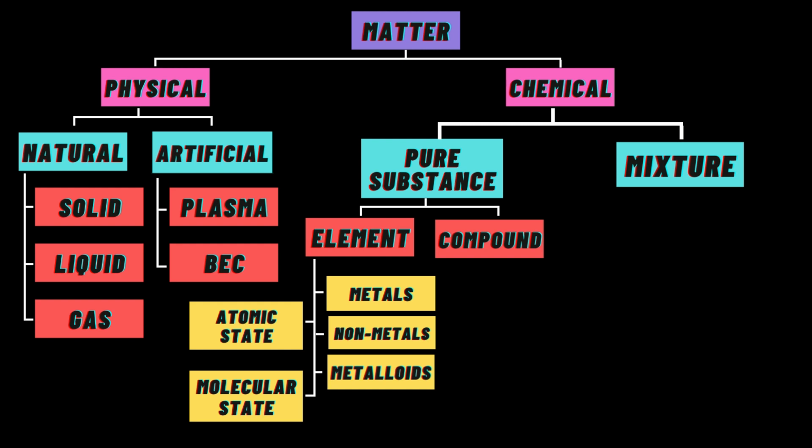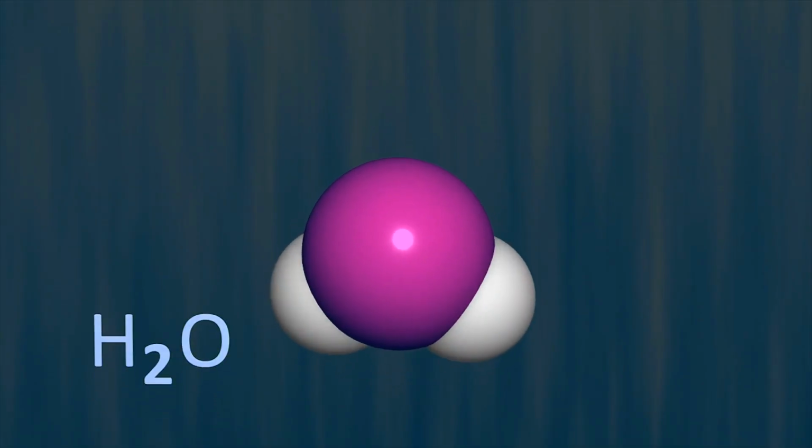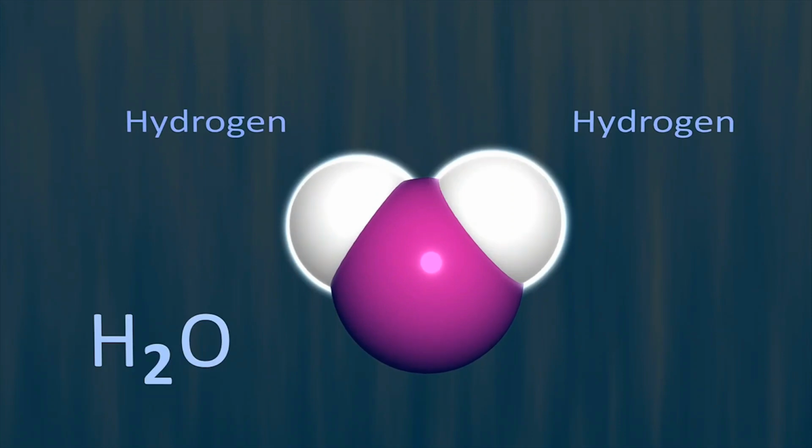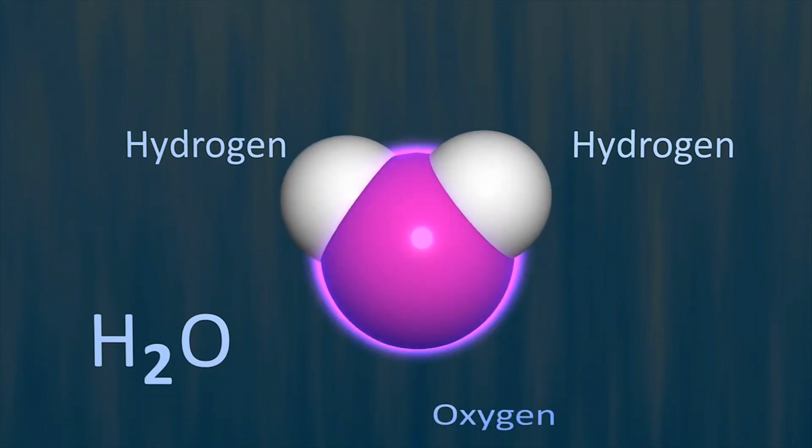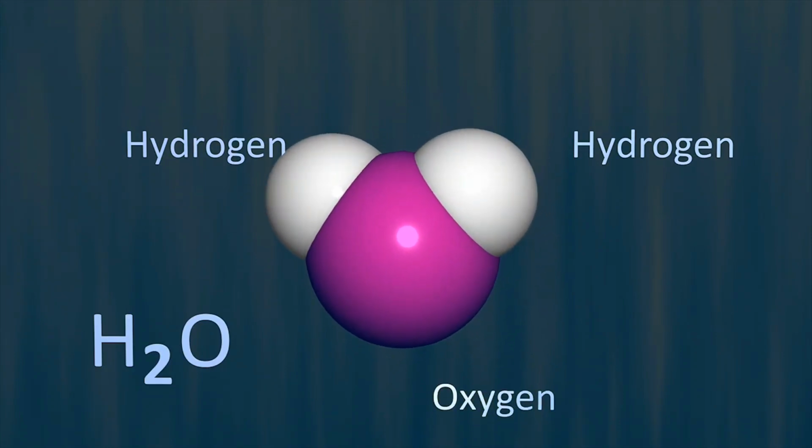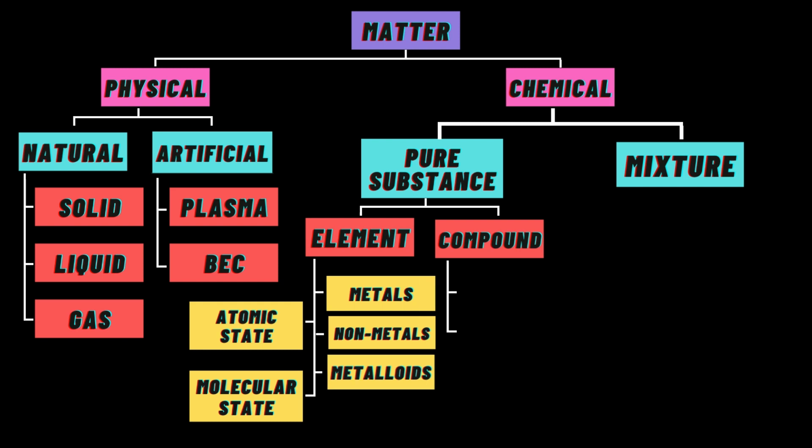What is a compound? Compounds are formed as a result of combination of two or more chemical elements in a certain composition, which is fixed. At least two elements should be there in a compound. Every compound is a molecule, but not every molecule is a compound. Water is a great example of a compound, since it has two hydrogen atoms and a single oxygen atom, whose composition is fixed. Compounds can further be classified into organic and inorganic compounds.